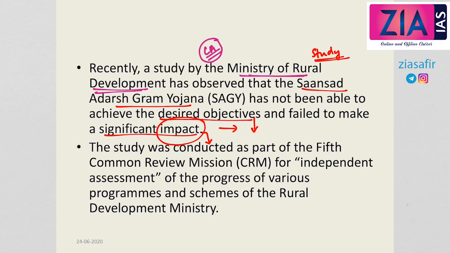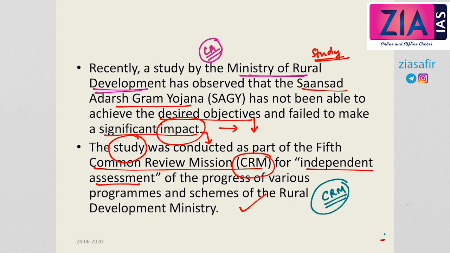The study was conducted as a part of the 5th Common Review Mission, that is CRM, Common Review Mission, for independent assessment of the progress of various programs and schemes of the Rural Ministry. So this study for the assessment of this Sansad Adarsh Gram Yojna was conducted as a part of the 5th Common Review Mission for independent assessment of programs and schemes of the Rural Development Ministry, in order to assess the development of the programs undertaken by it.